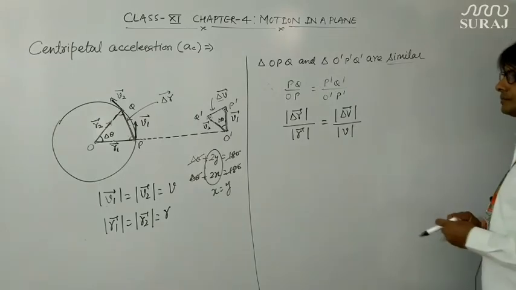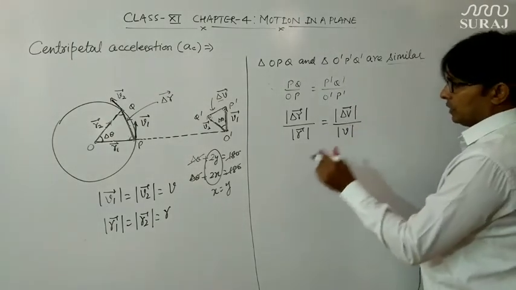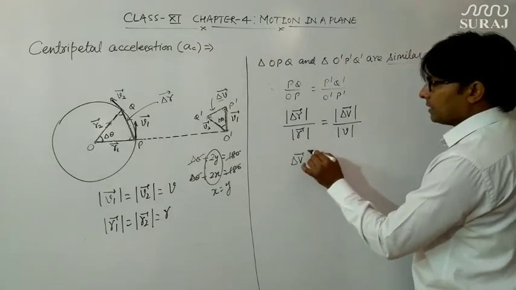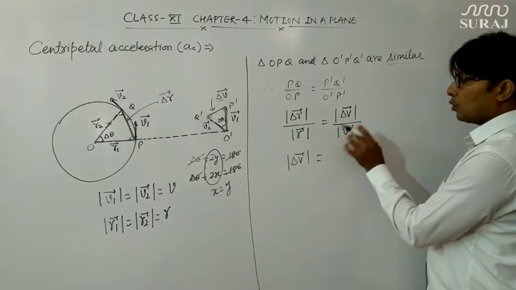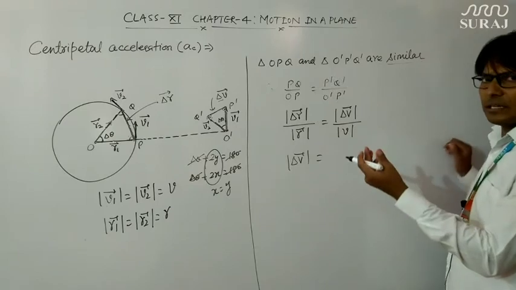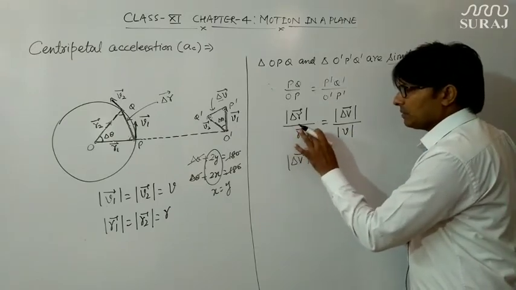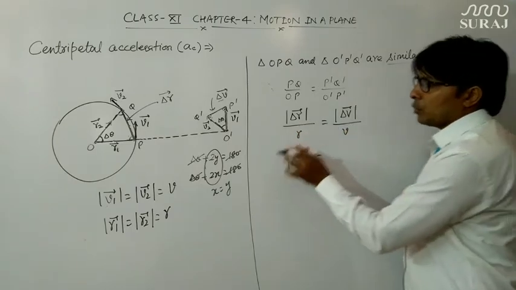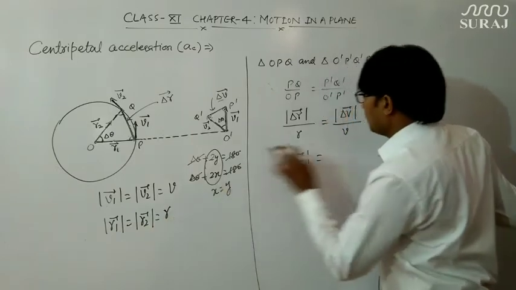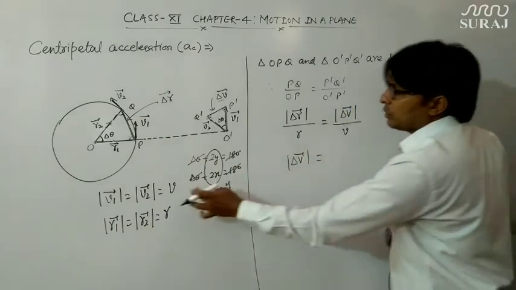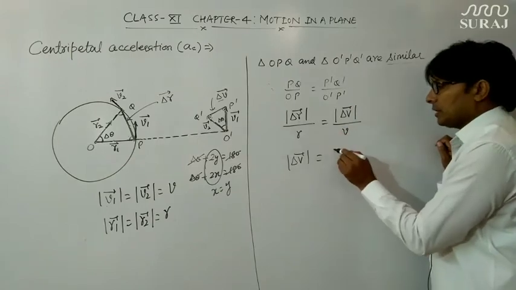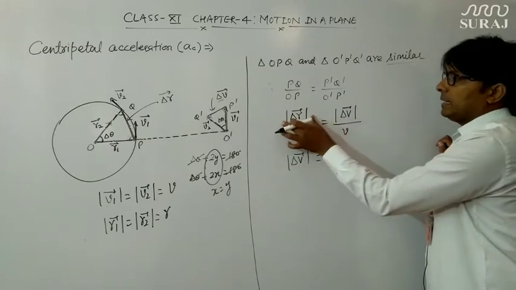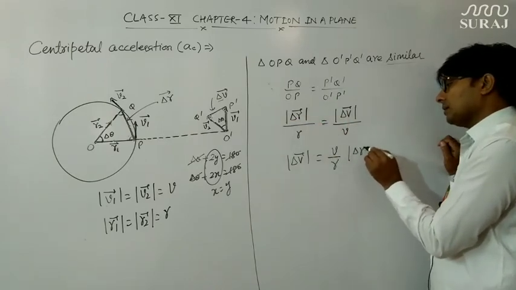Okay, now what we are going to do, we will write down mod of delta V vector here as mod of V, or simply we can denote it by V also. You can write these two as mod of R1 is equal to mod of R2 is equal to R, or mod of V1, mod of V2 is equal to V. So this can be written as V upon R, if I multiply this V here, V upon R, and mod of delta R.